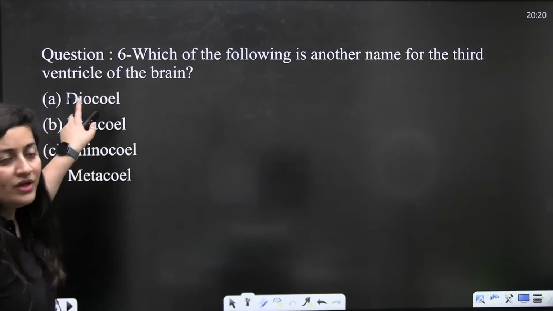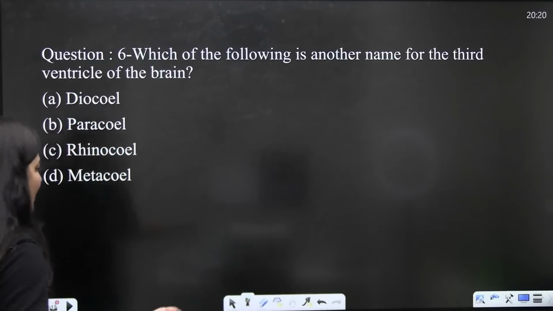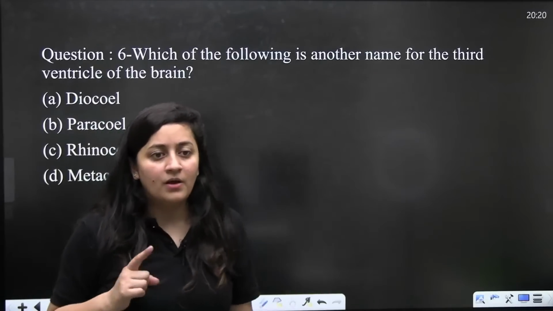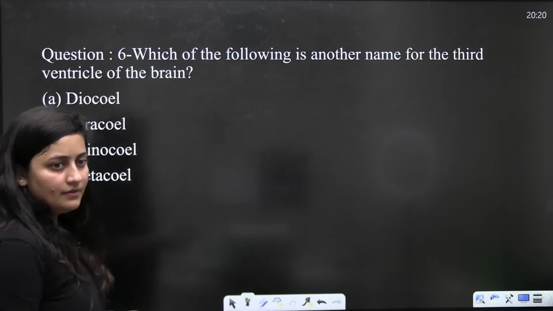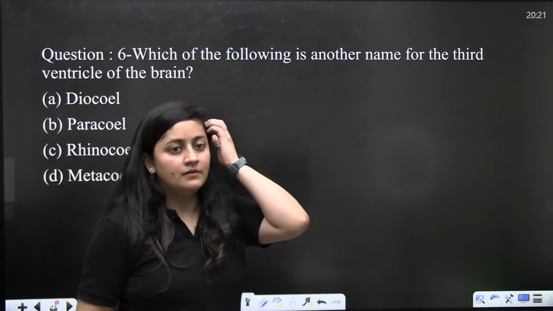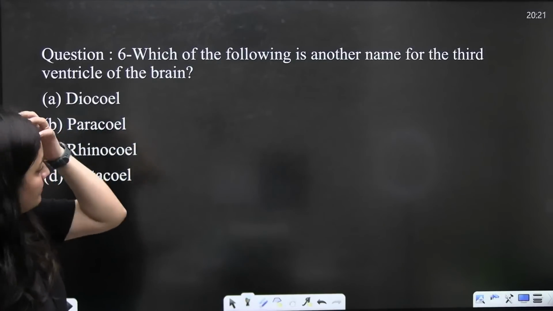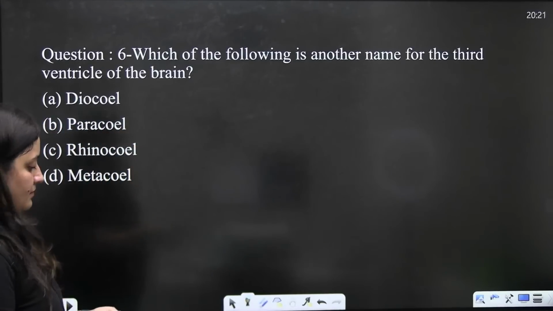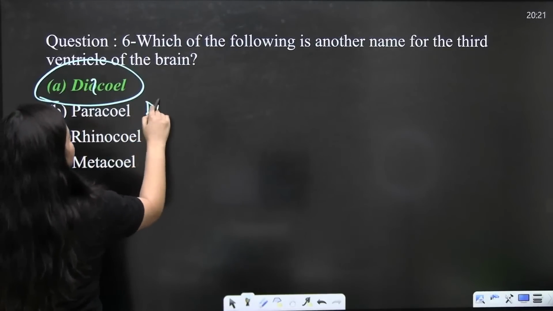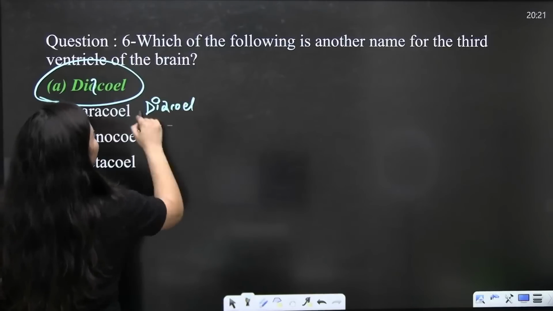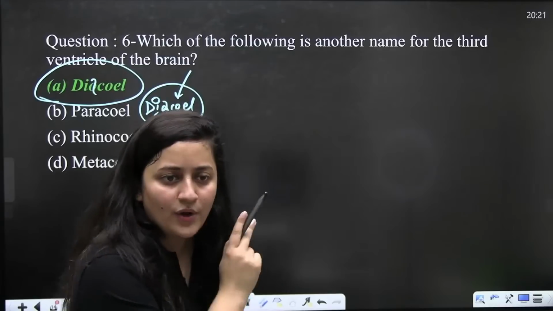Just let me know in the chat section, what is another name for the third ventricle of the brain? Quick, speed up all of you. So the correct answer here is diacele. The third ventricle of the brain is known as diacele. If you don't know about it, just mention it in your notes and revise it.